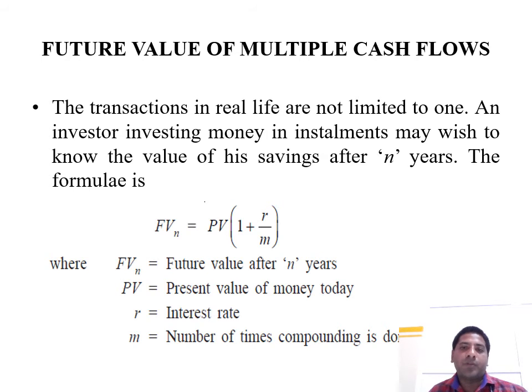Next is the future value of multiple cash flows. Transactions in real life are not limited to one. An investor investing money in installments may wish to know the value of savings at the nth year. The formula is FVn equals PV (1 plus R by M). FVn is the future value at the nth year, that is the end year. PV is the present value. R is the interest rate. M is the number of times compounding is done.